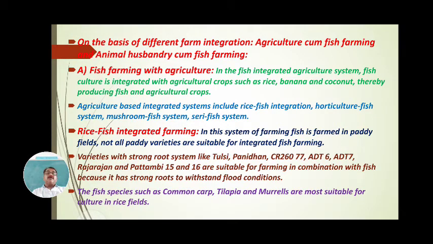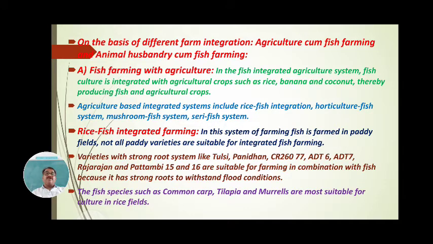Rice fish integrated farming is also called paddy cum fish farming. In this system, fish are farmed in paddy fields. Not all paddy varieties are suitable for integrated fish farming, but those varieties with a strong root system are suitable. These varieties are used for the culture of fishes.